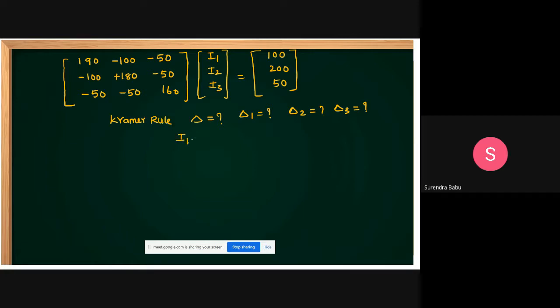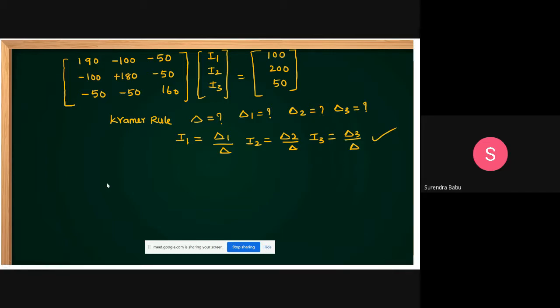Then you can calculate what is I1. What is I1, students? This I1 you can write as delta 1 by delta. I2 is written as delta 2 by delta. I3 is written as, which one, students? Delta 3 by delta. I think all of you know mathematics. Go this one. I don't want the solution of this.